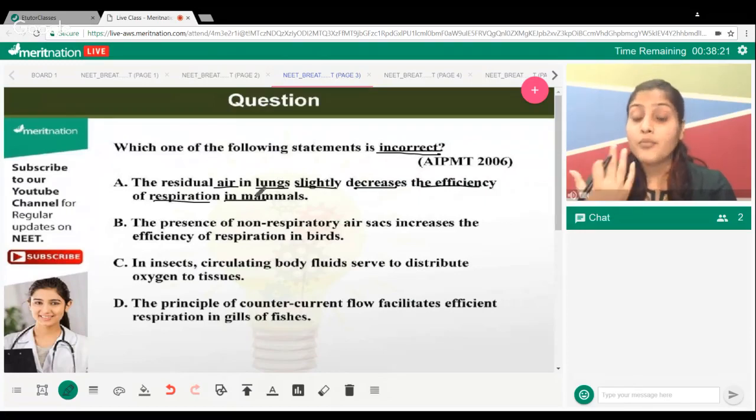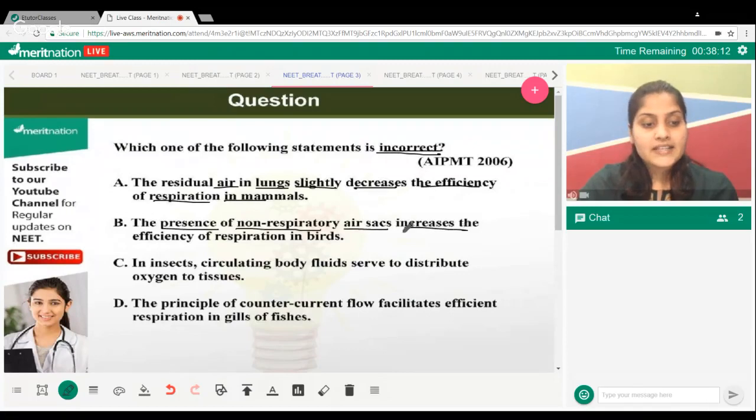Is that true? The second statement says that the presence of non-respiratory air sacs increases the efficiency of respiration in birds. If somebody is not having air sacs that you call alveoli, do you think that respiration is efficiently occurring? This is what you believe.